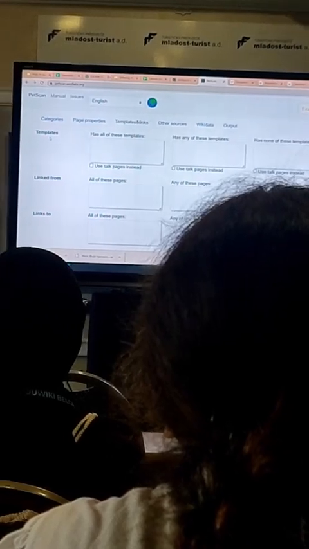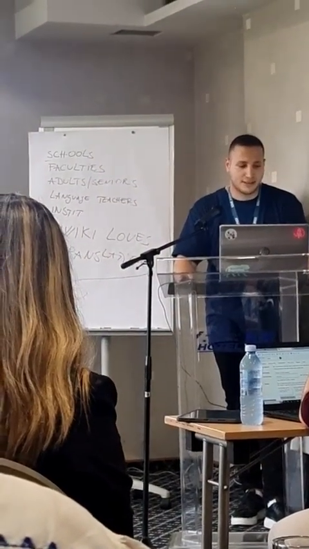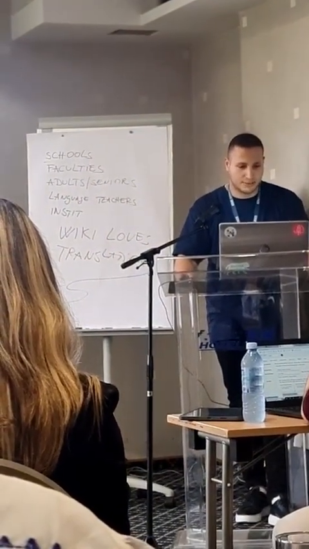I can get into the templates and links tab, and here you can define the templates that are in the articles. For example, I want the articles that have the template incomplete short citation, or I want the articles that have the template citation needed. So you can type them here as any of these templates. Our templates are citation needed and incomplete short citation.